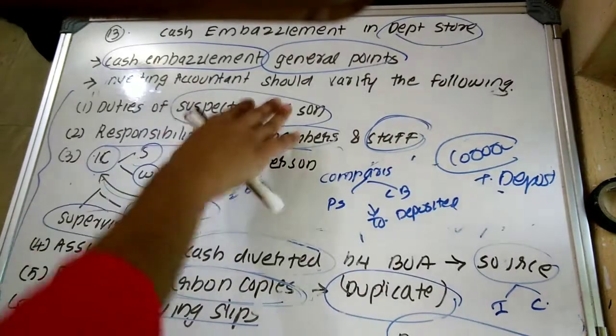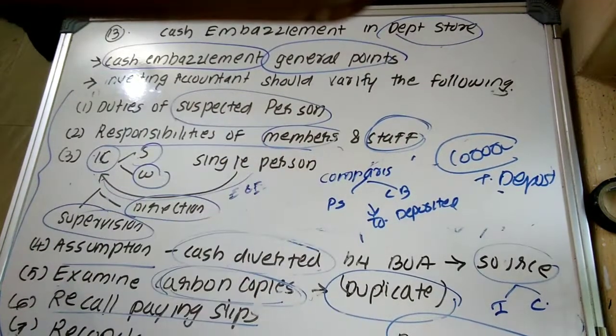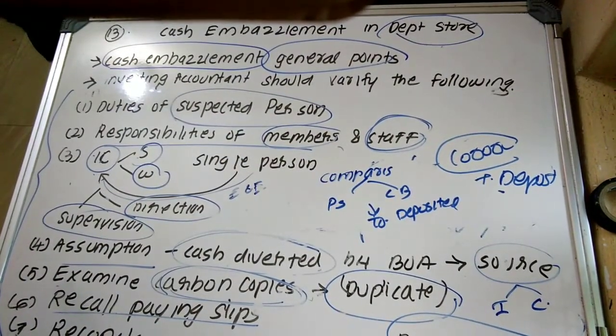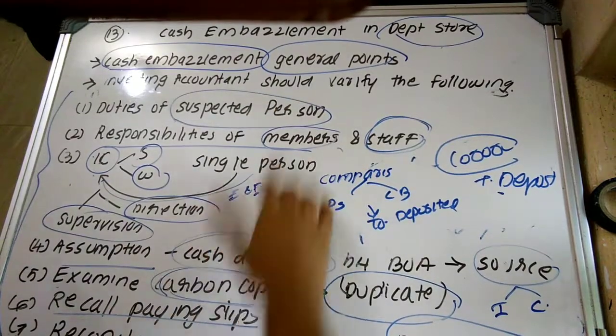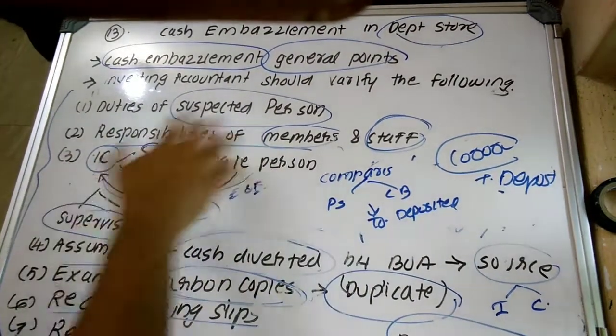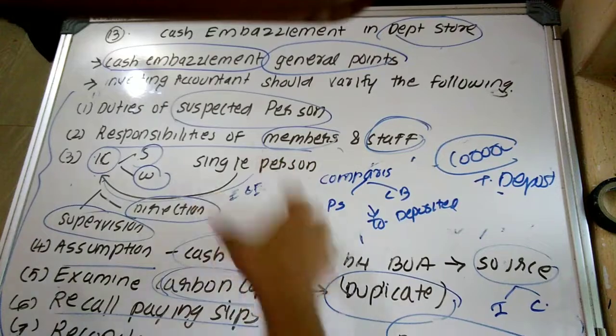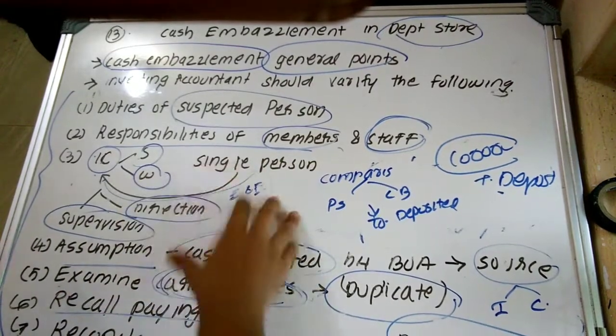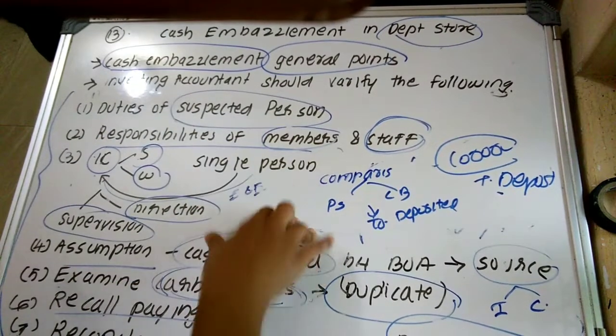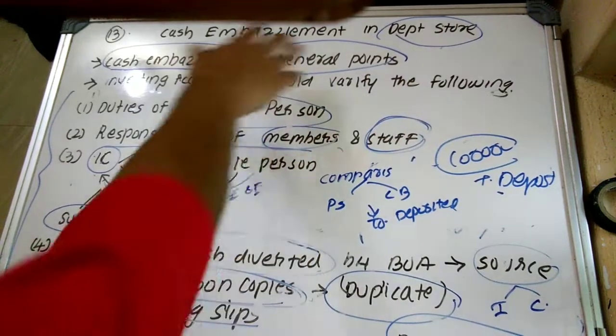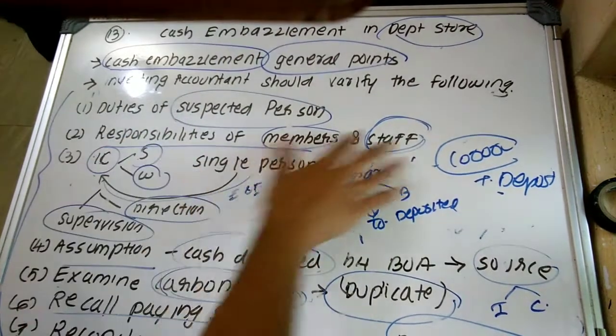Then the investigating accountant should verify the following aspects also. Additionally, which is specifically applicable to this departmental store, they can examine the duties of the suspected person who has committed fraud or made cash embezzlement. Responsibilities of members and staff.